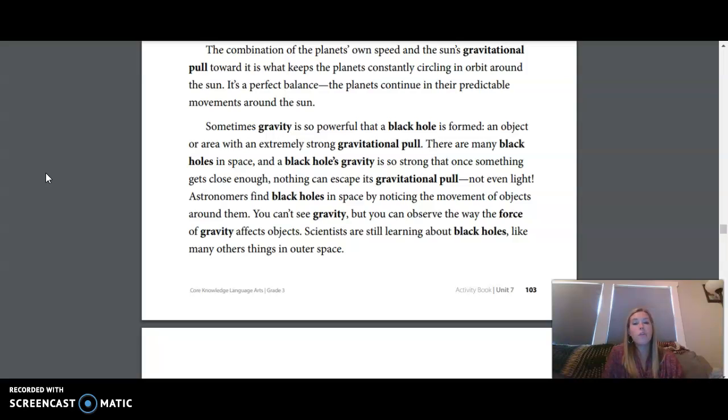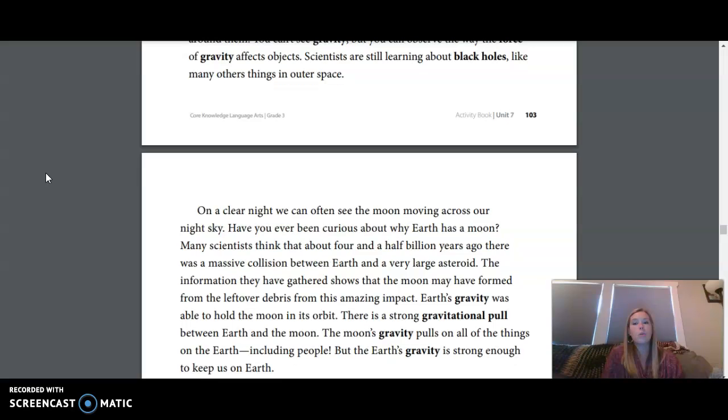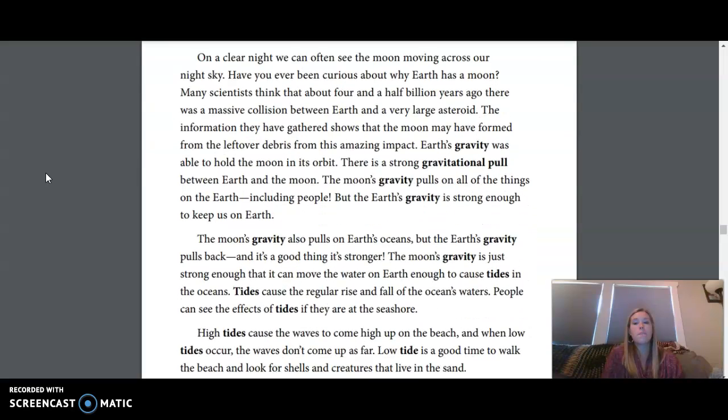Sometimes gravity is so powerful that a black hole is formed, an object or area with an extremely strong gravitational pull. There are many black holes in space, and a black hole's gravity is so strong that once something gets close enough, nothing can escape its gravitational pull, not even light. Astronomers find black holes in space by noticing the movements of objects around them. You can't see gravity, but you can observe the way the force of gravity affects objects. Scientists are still learning about black holes, like many other things in outer space.